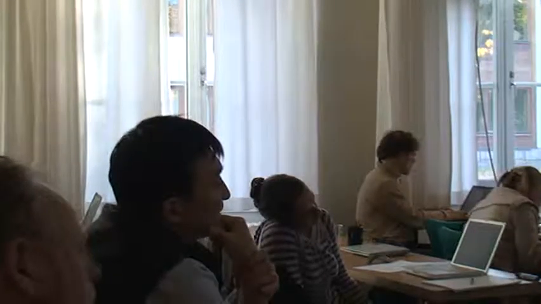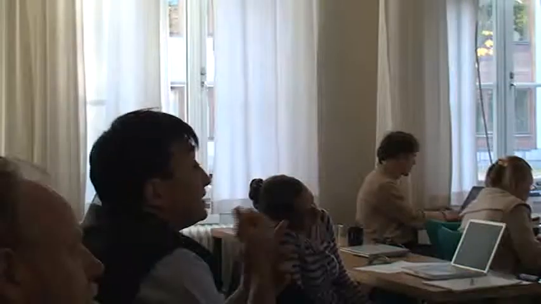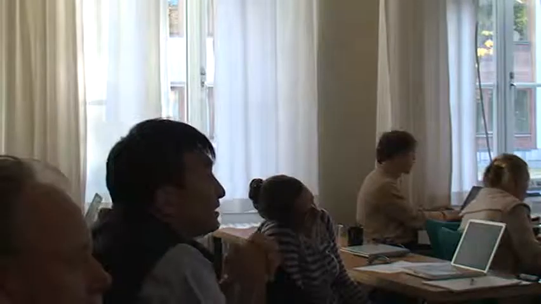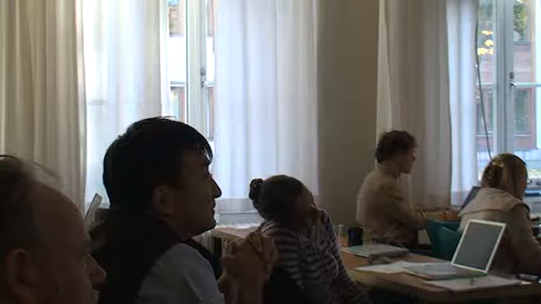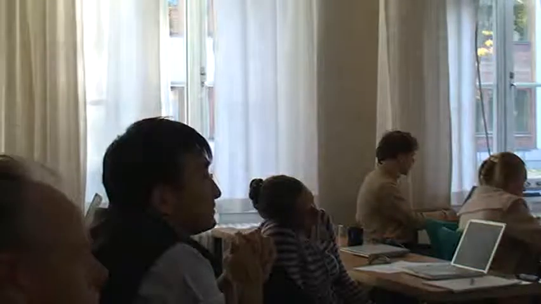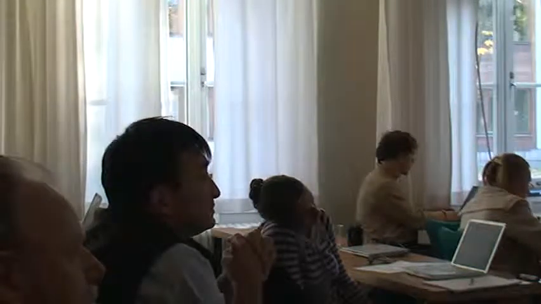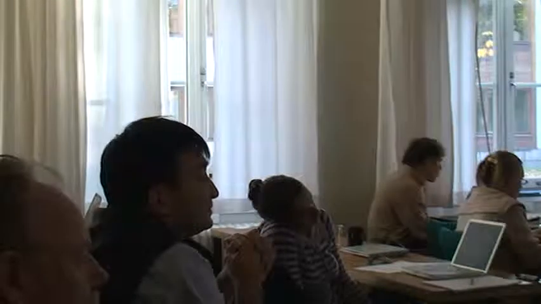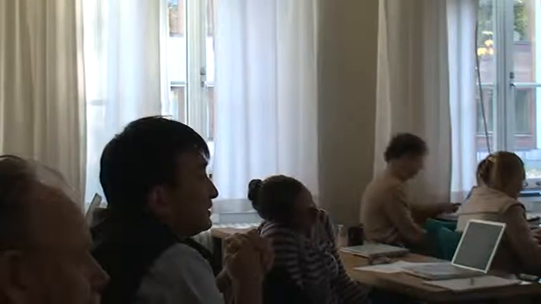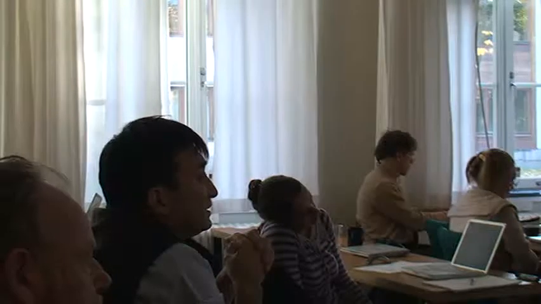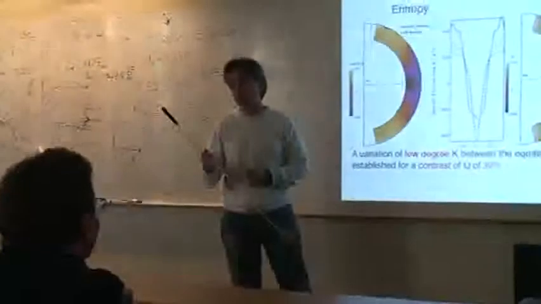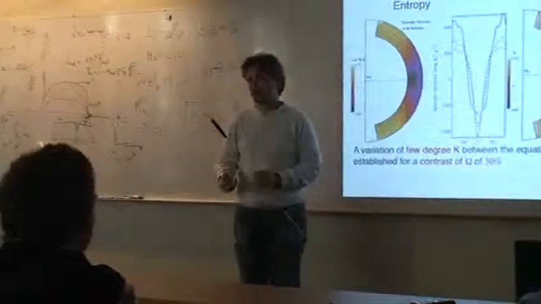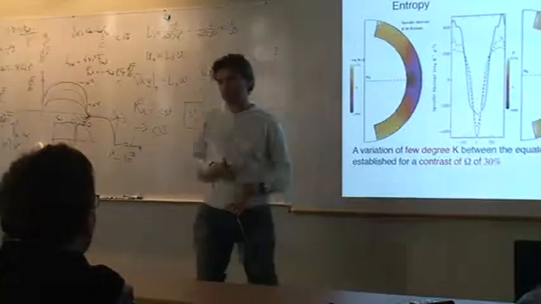Of course, as you can see in the scale here, I go from minus 4K to 6K, so I only have 10K of variations. But of course, at the bottom of the convection zone, I'm at 2.2 million degrees, and at the top of my domain, at 100,000 K. So we're speaking of small fluctuations with respect to a spherically symmetric reference state. This is the rho bar and T bar I was speaking about earlier.